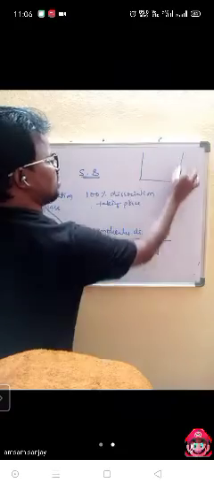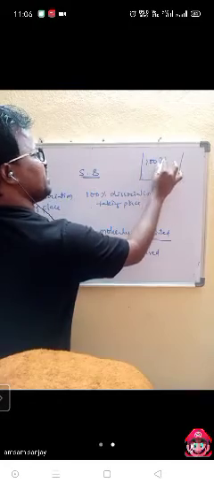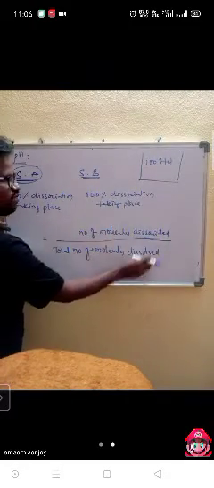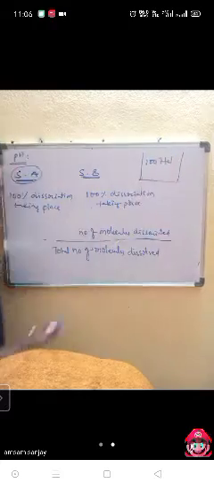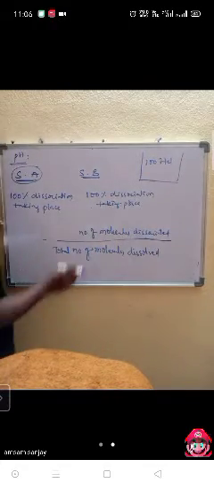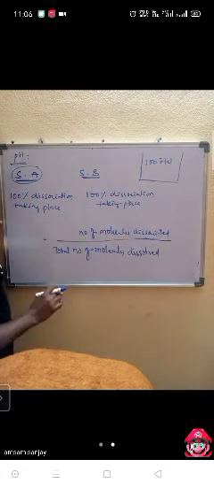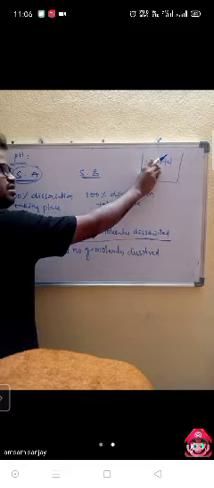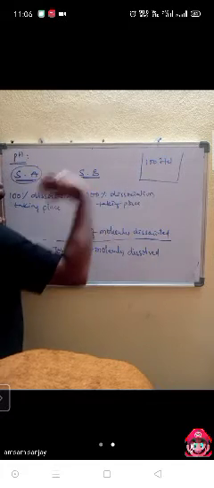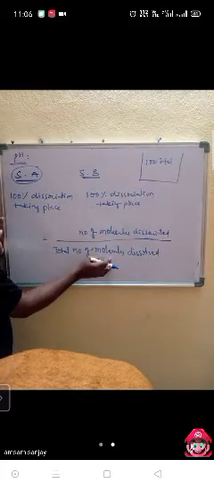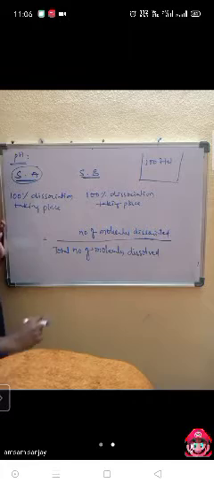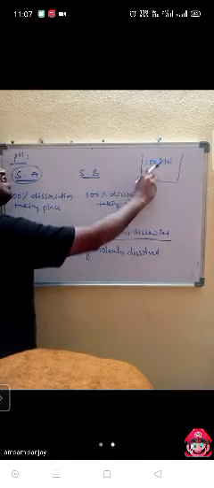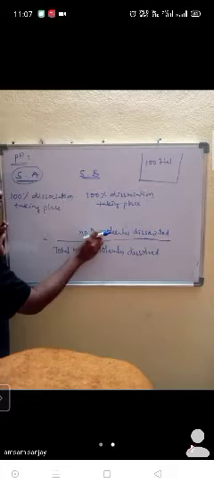For example, in this solution 100 HCl will be there. It means the total number of molecules dissolved is 100 HCl. If out of 100 HCl molecules, 100 dissociate, it is 100 by 100. If out of 100 HCl, 50 dissociate, it is 50 by 100.